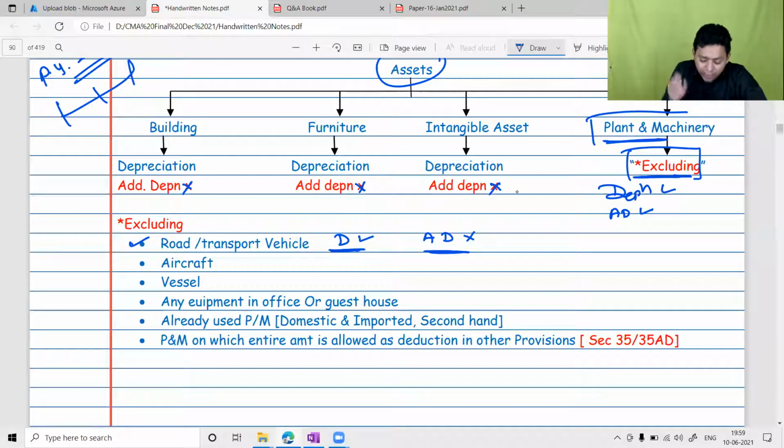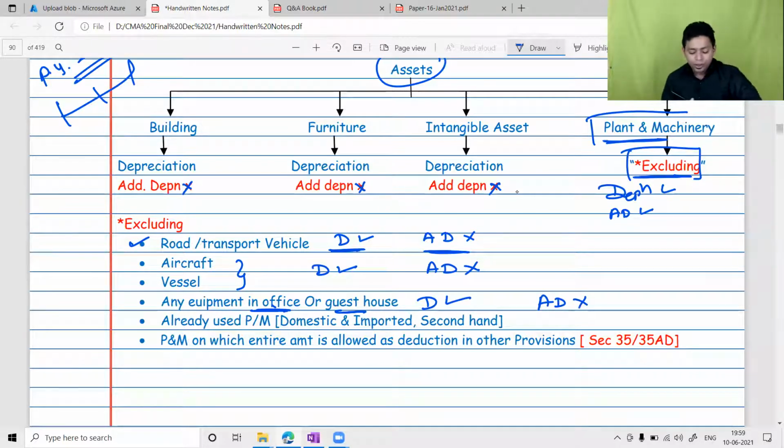Next, additional depreciation is also not allowed on aircraft and vessels. On aircraft and vessels used for a business purpose, depreciation is allowed, but additional depreciation is not allowed. Sir, any equipment which is used in the office or a guest house, depreciation is allowed, but additional depreciation is not allowed. And any already used plant and machinery.